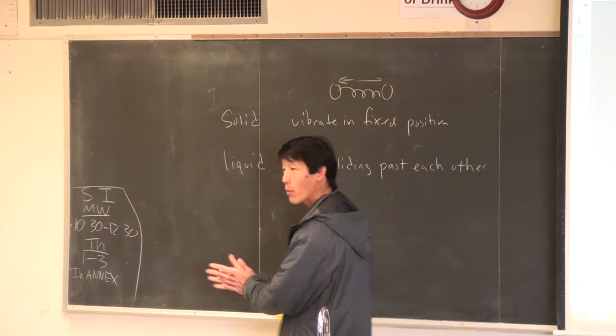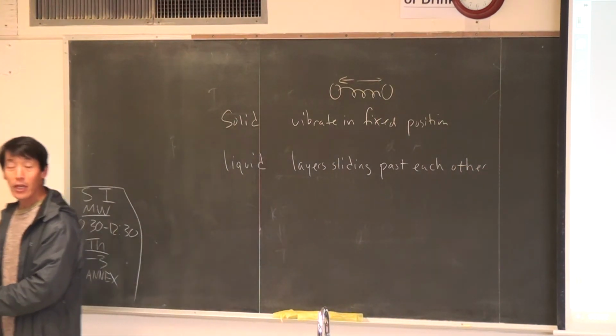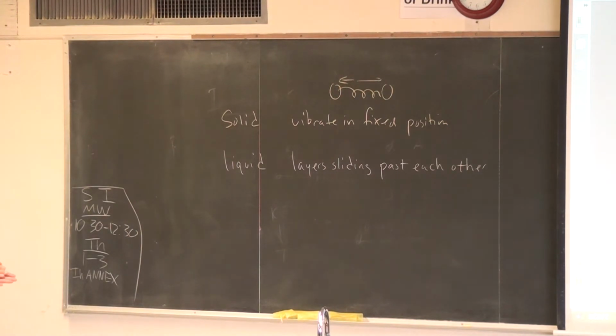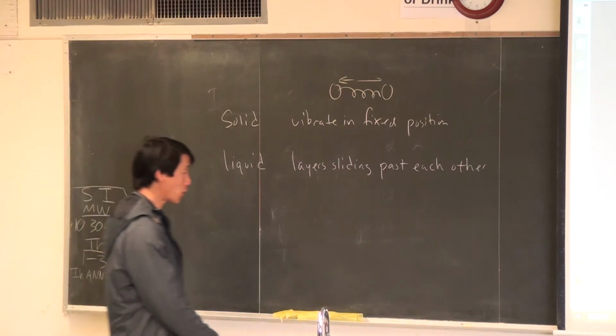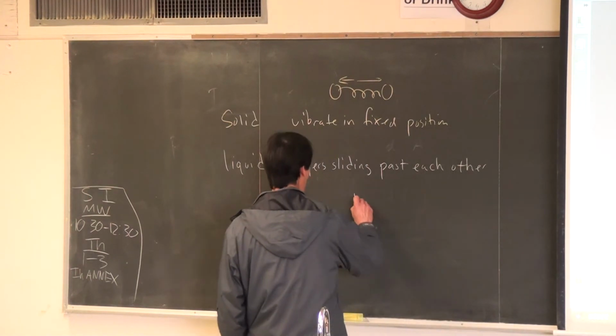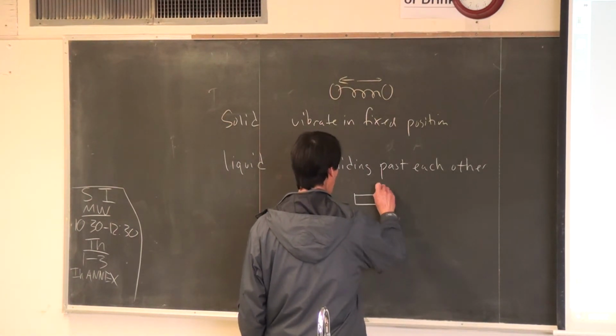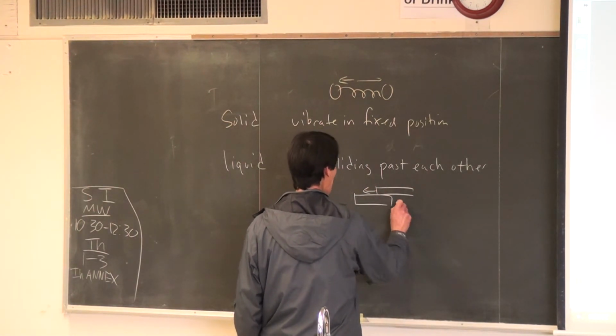If you're rubbing your hands, each hand would be a layer, so they slide past each other. You can use that to describe the motion of atoms and molecules in a liquid. Here's one layer, here's a second layer, so they're sliding past each other.